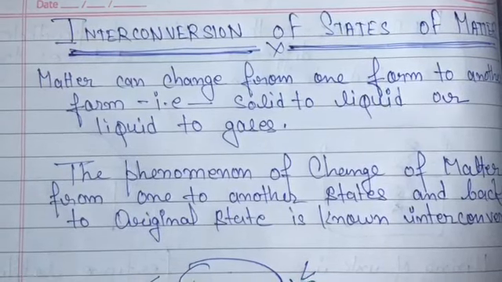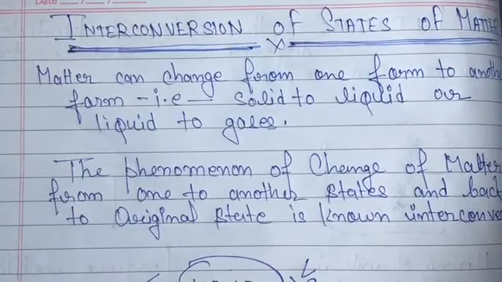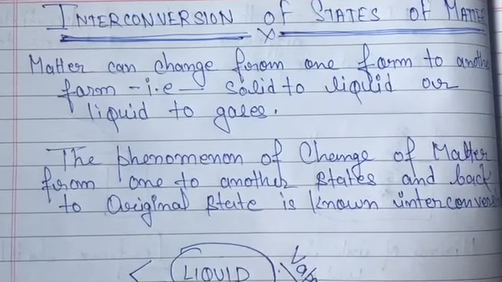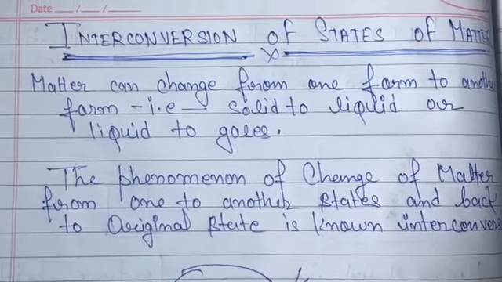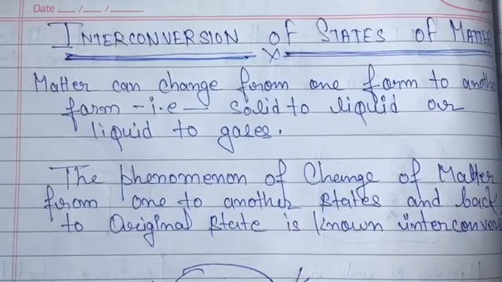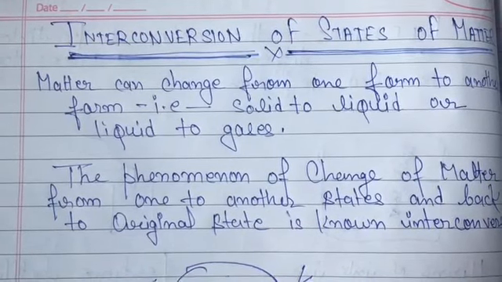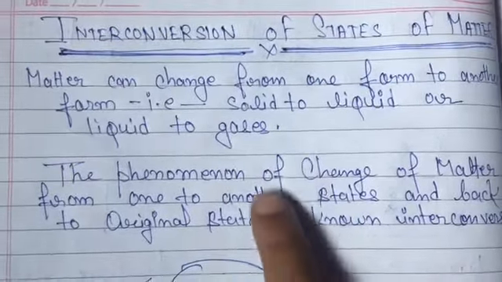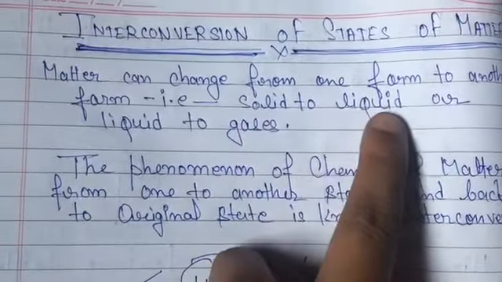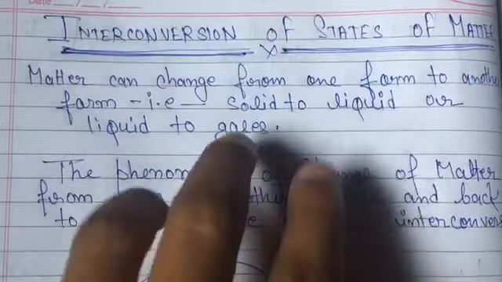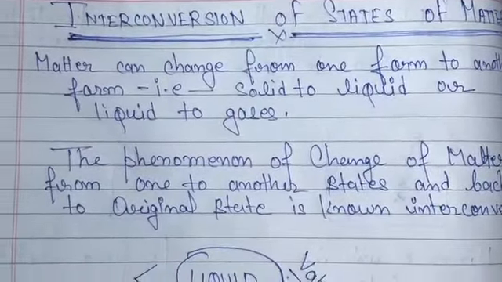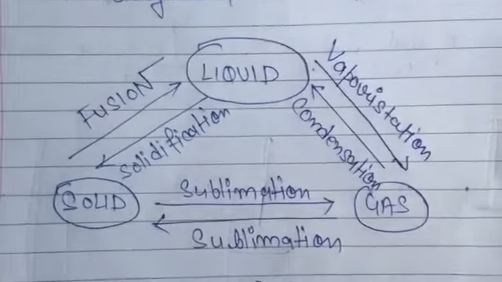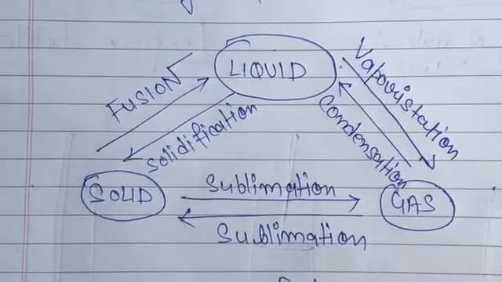The phenomenon of matter changing from one state to another and getting back to the original state is also known as interconversion, right? Write this down. It's a very important topic. So we can change a solid into a liquid or a liquid to a gas, anything. That's called interconversion.